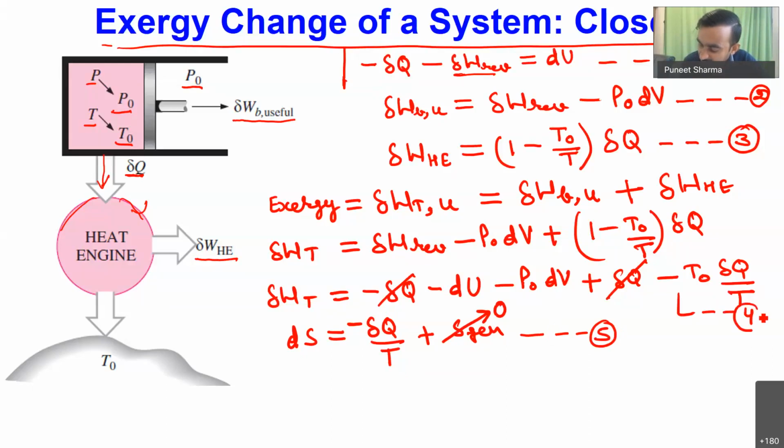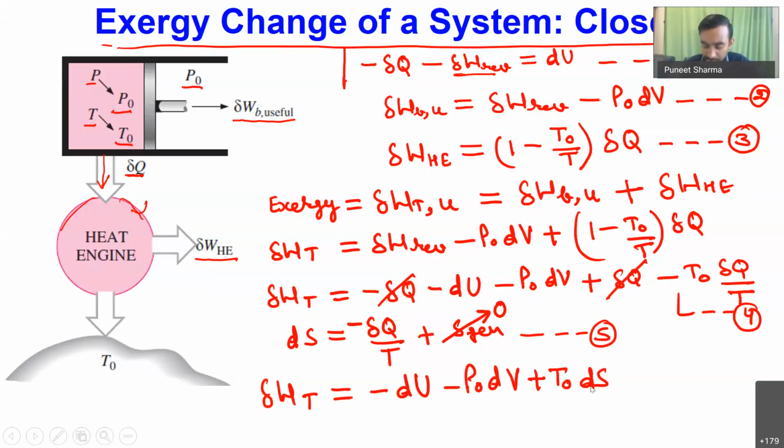Now if I substitute the value of del Q by T in my original equation, I will finally find that del WT, the total amount of work done, will be equal to minus dU minus P naught times dV, and this minus del Q by T I can replace with dS. So minus minus over here will become plus. So I can write plus T naught times dS.